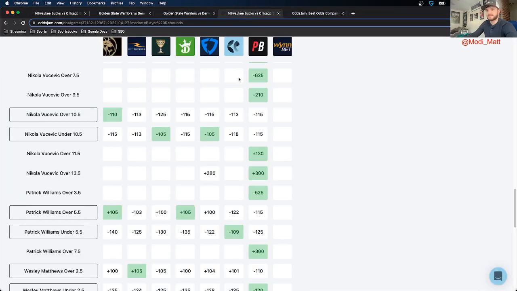And my last play, my favorite play of the night, absolute favorite play of the night, I'm taking Patrick Williams to go over 5.5 rebounds, of course, in the Bucks versus Bulls game. So it's positive expected value with 31 cents in market width. With Zach LaVine out, with Alex Caruso possibly out, Williams is going to have to play more, and he's going to have to do more. So getting him to go over 5.5 rebounds at plus money, I think is a really good bet.